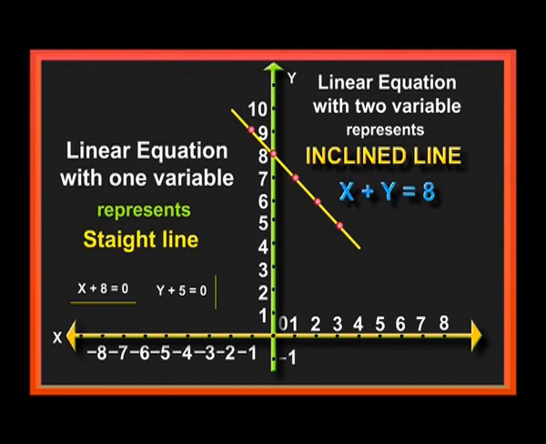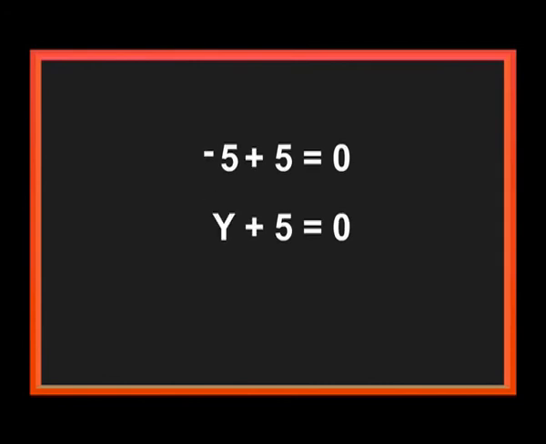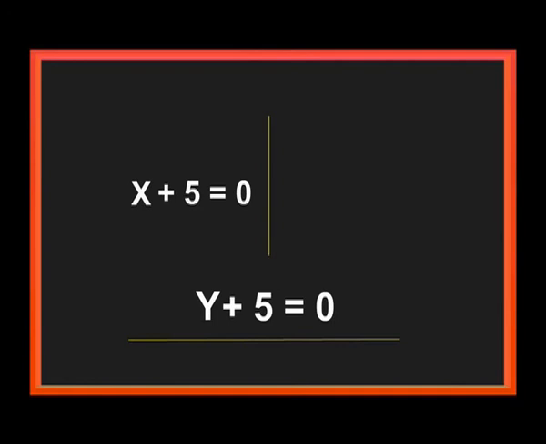A linear equation with two variables always represents an inclined line, whereas a linear equation with one variable represents either a horizontal line or a vertical line, that is, parallel to the y-axis or parallel to the x-axis. I think all of you understood. x plus 5 is equal to 0, x is equal to minus 5, and y plus 5 is equal to 0, y is equal to minus 5, represent either a horizontal line or a vertical line.